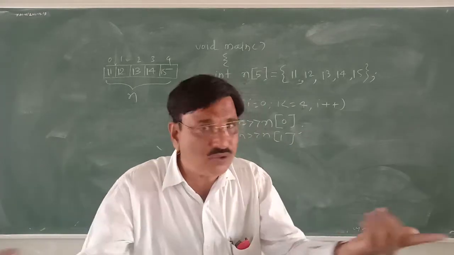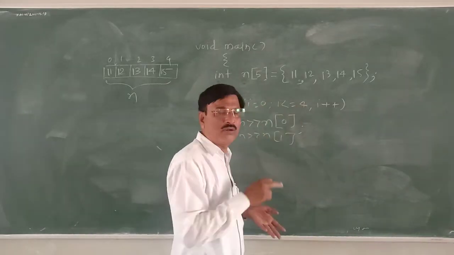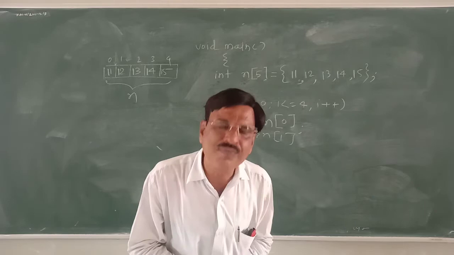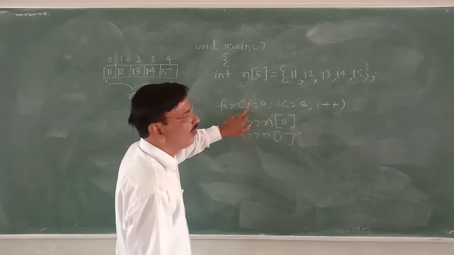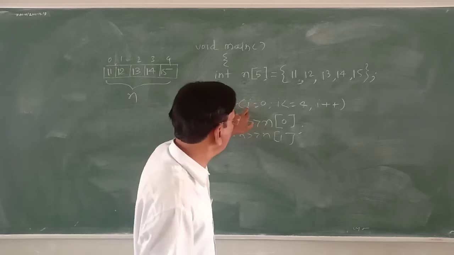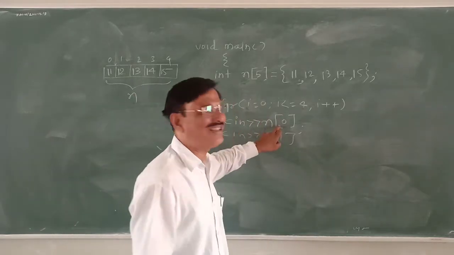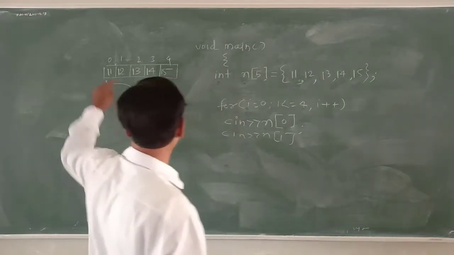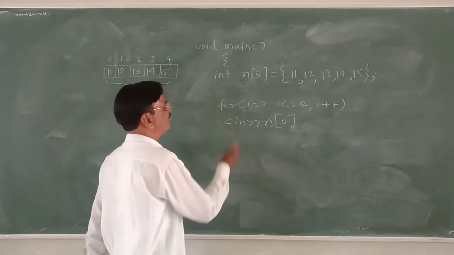Anyhow, 5 repetitions will be there. Then why are we interested in 0 to 4 instead of 1 to 5? The reason is that the variable i, which is used for initialization, can also be used as a subscript to identify the number.